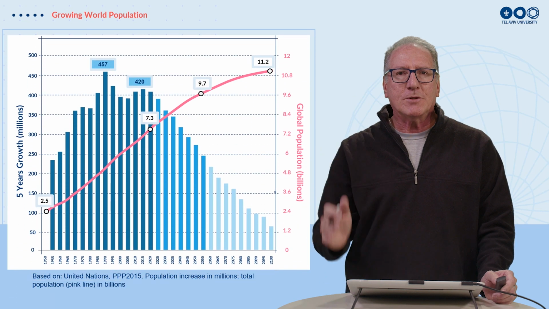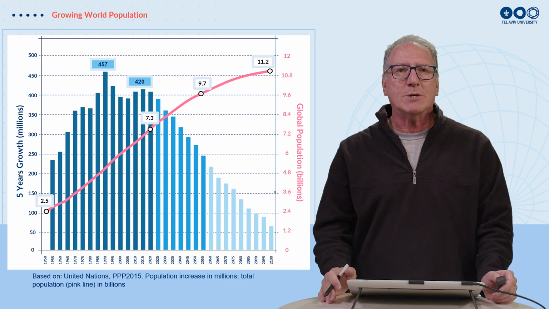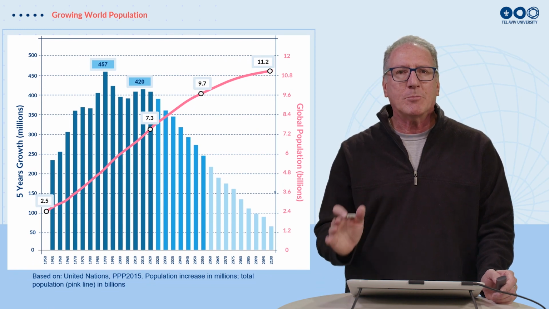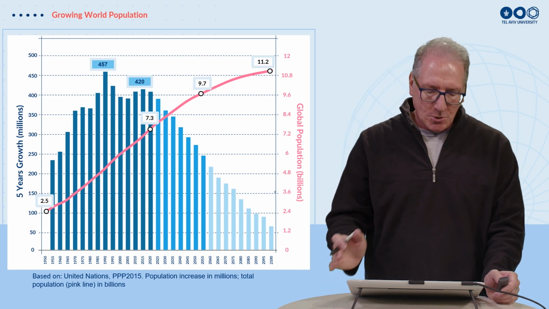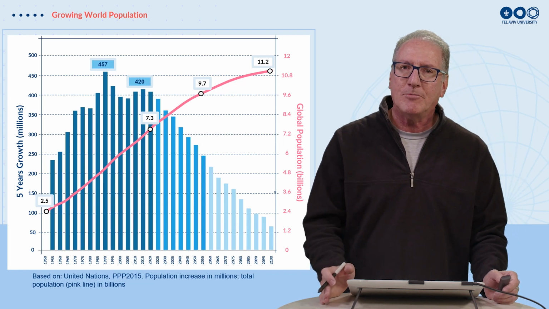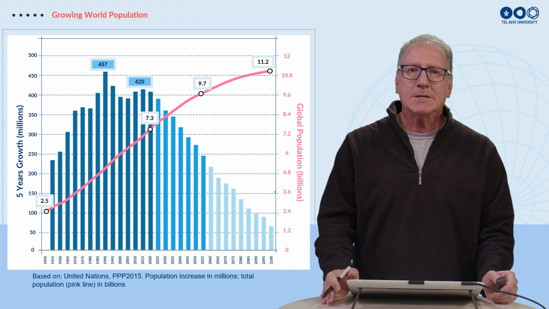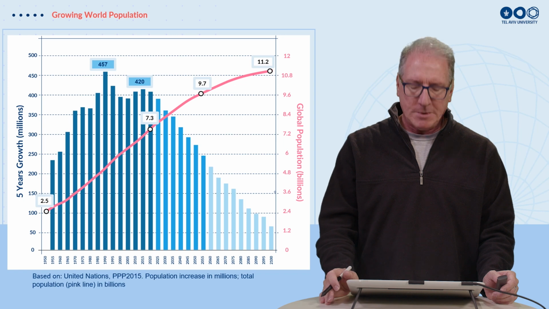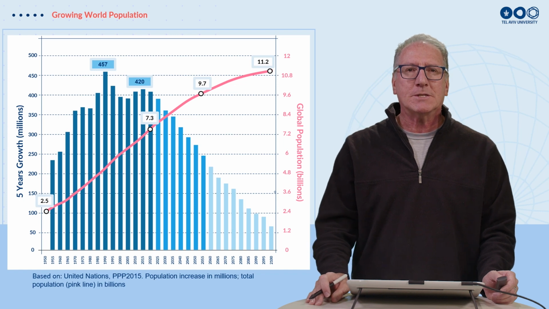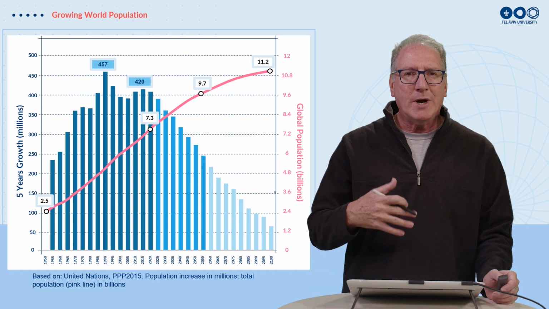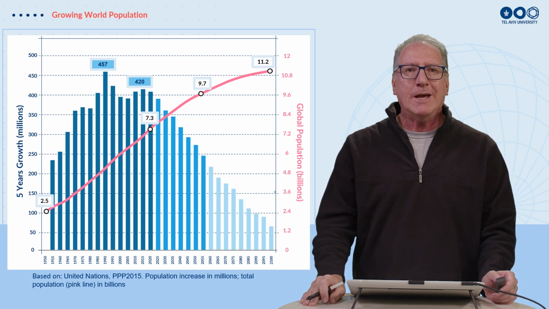If we look further into the future, this plot goes all the way to 2100, and we again have 2 different parameters. The red or pink line shows the growth in population, which in 1950 was about 2.5 billion people on the planet, and we're expected to get to around 11 billion by 2100. The bars show how many people we're adding to planet Earth every 5 years.